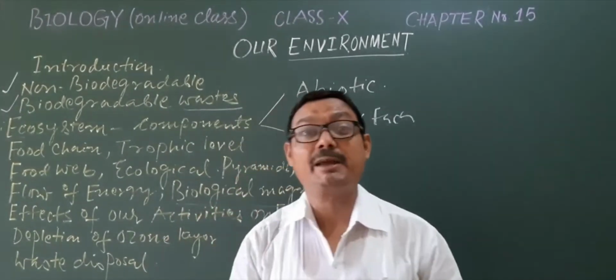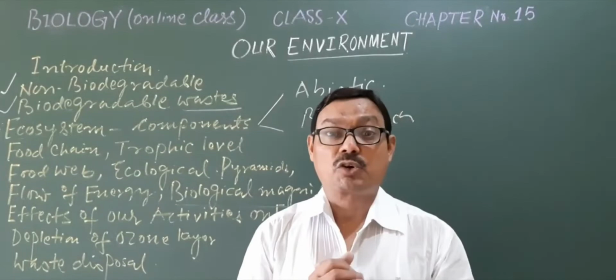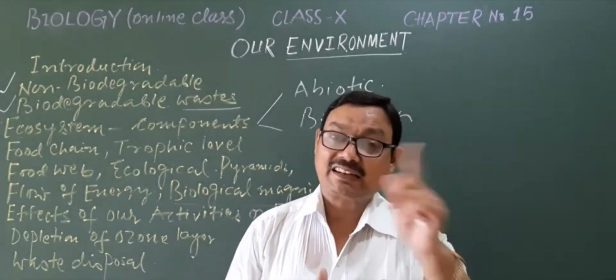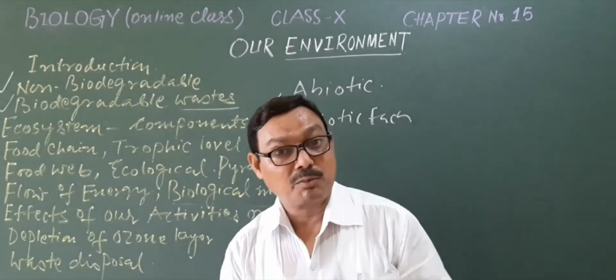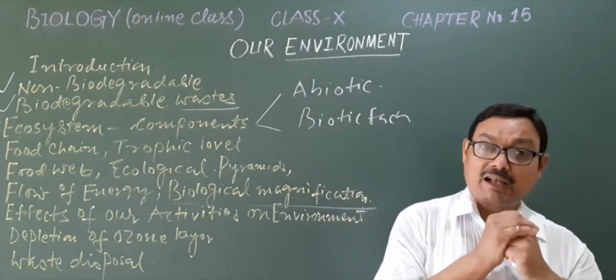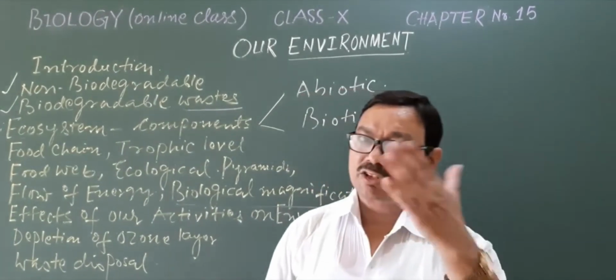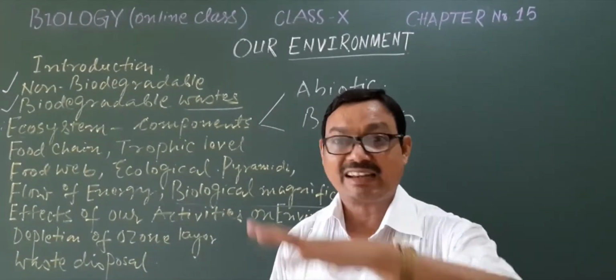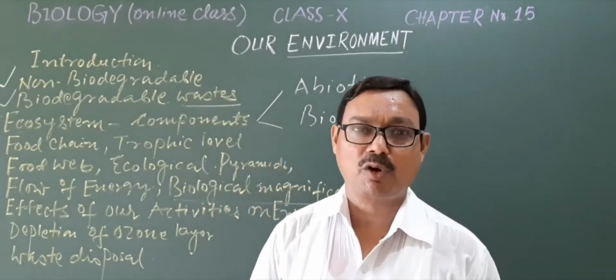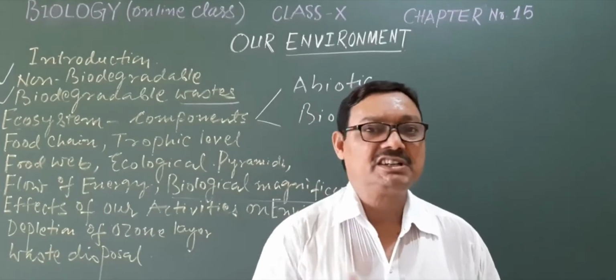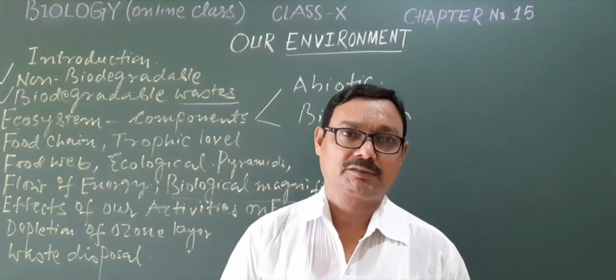The enzyme which catalyzes protein cannot break the carbohydrate. Similarly, the enzyme responsible for breaking down lipid cannot break the carbohydrate or the proteinaceous food particles.